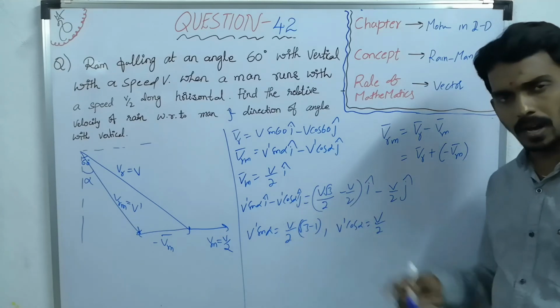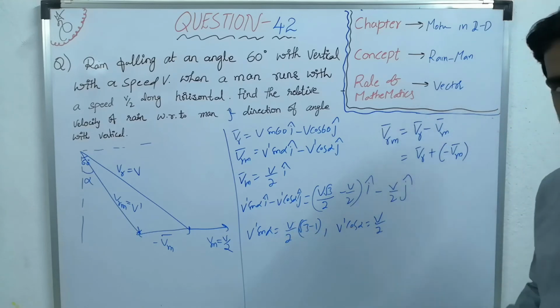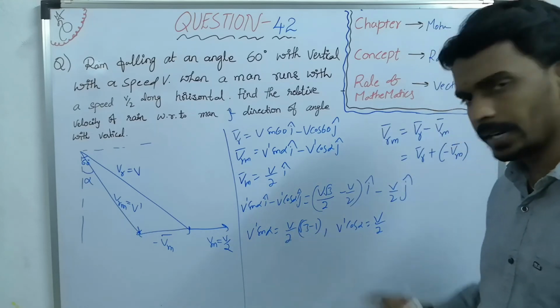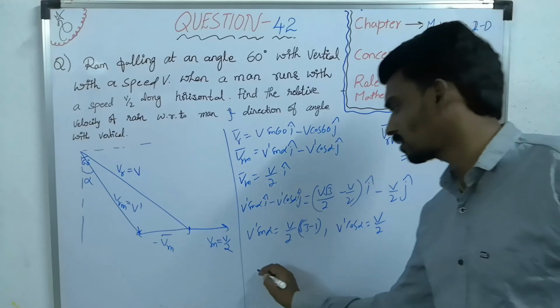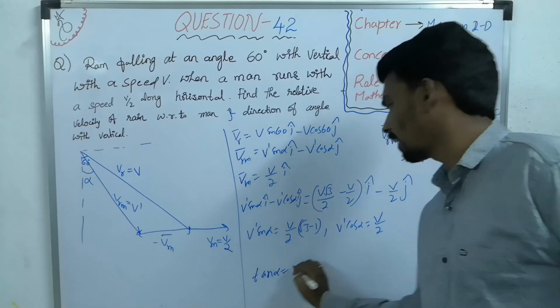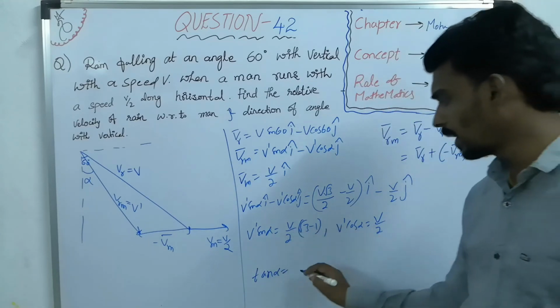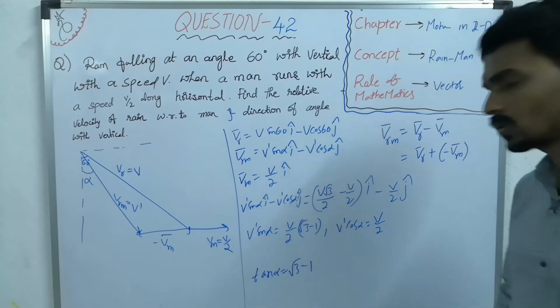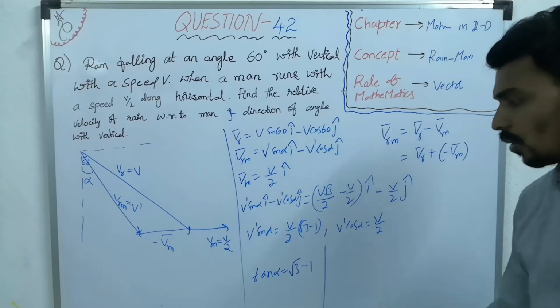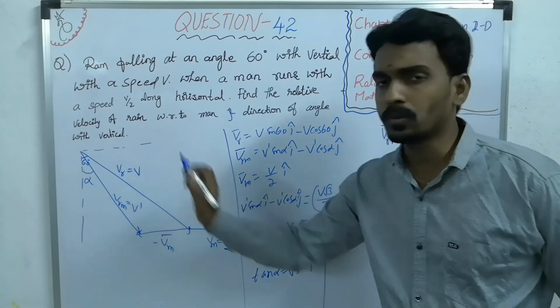To find alpha, you divide this with this. So V dash sin alpha by V dash cos alpha, V dash cancels. So tan alpha, you will get the direction. V by 2 also gets cancelled, root 3 minus 1, you will get it, the direction. What is this? The angle made with vertical.